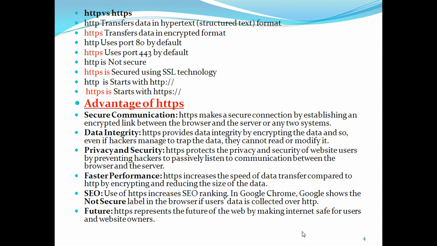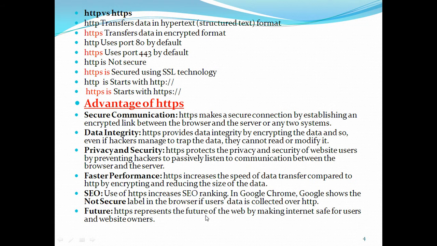the faster performance. With HTTPS, the speed of data transfer is higher compared to HTTP because HTTPS generally uses some compression methods. Data content size is reduced while transferring. Segmenting and compression methods improve the performance of HTTPS.